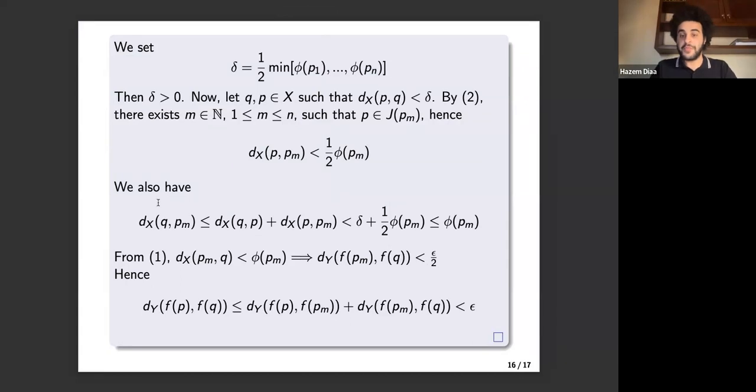We also have, by the triangle inequality, that the distance between Q and P sub m is smaller than or equal to the distance between Q and P plus the distance between P and P sub m. But remember, we said here that the distance between Q and P must be smaller than delta. That's just by our definition. And of course, again, by definition, the distance between P and P sub m is smaller than half phi P sub m. But since delta is the minimum of this set, then delta is smaller than half phi P sub m, and therefore 2 times half phi P sub m would be phi P sub m.